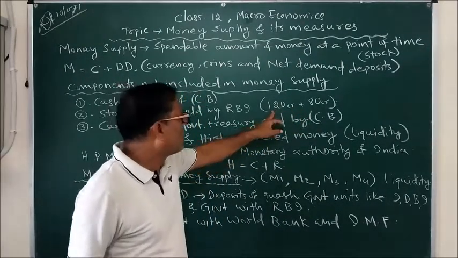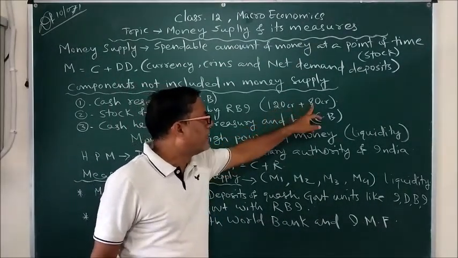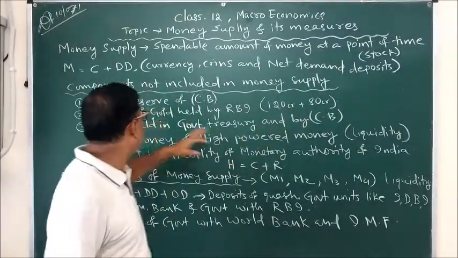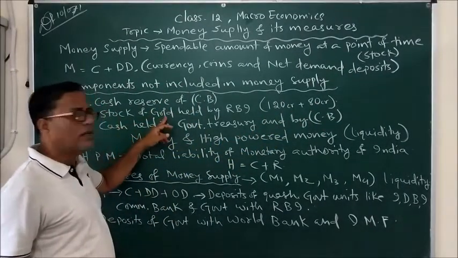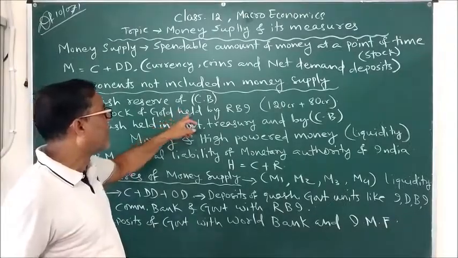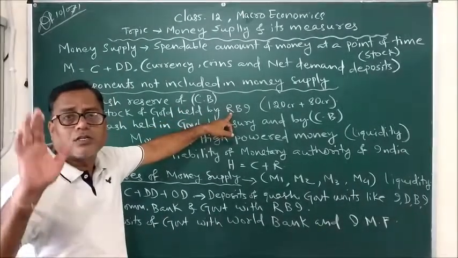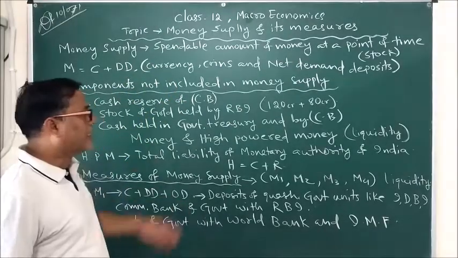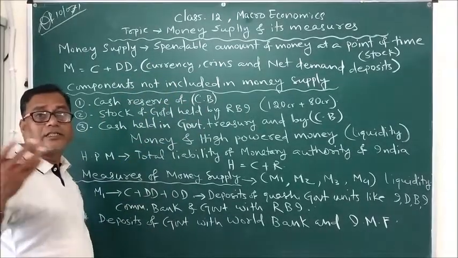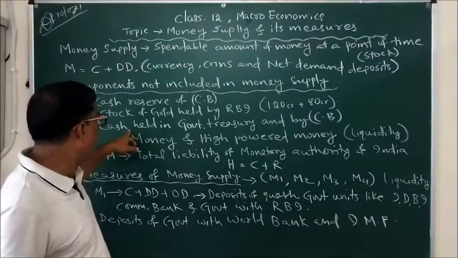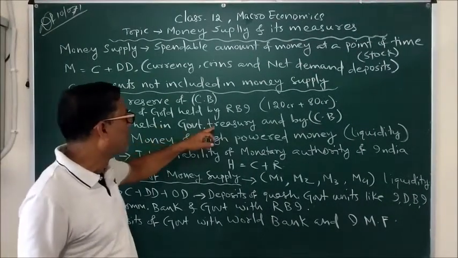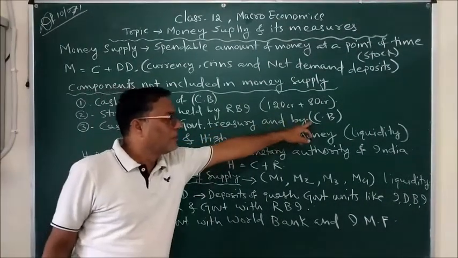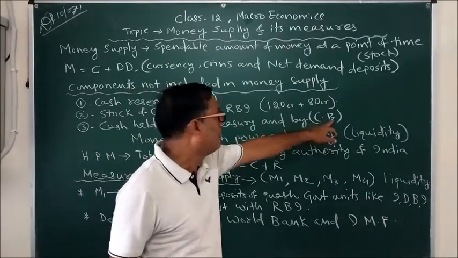So this is 120 crore of gold and 80 crore of foreign exchange. These are the stock of gold and stock of foreign exchange held by RBI, and this is not considered as the supply of money, because it cannot be withdrawn. It is not spendable. Then the third point comes: cash held in government treasury and by commercial banks.